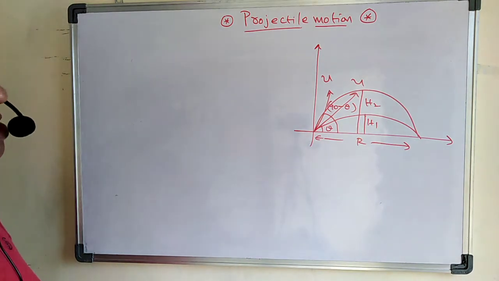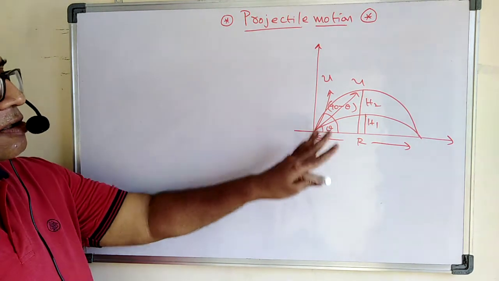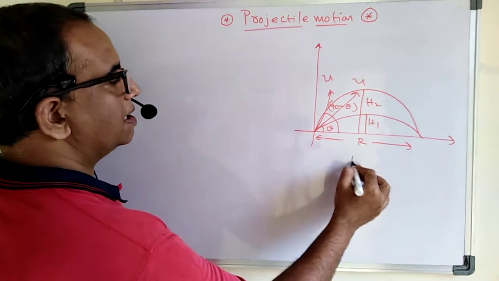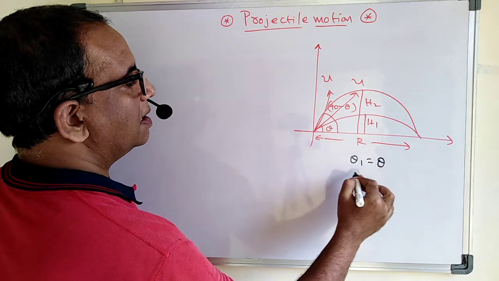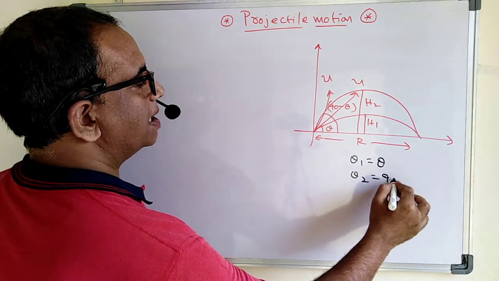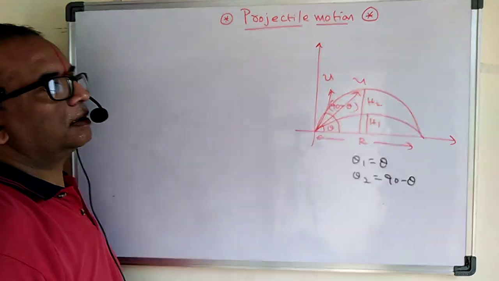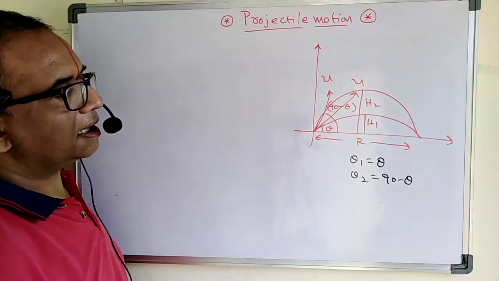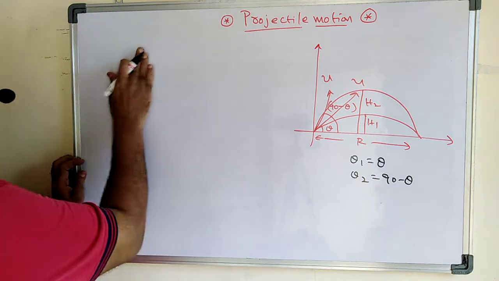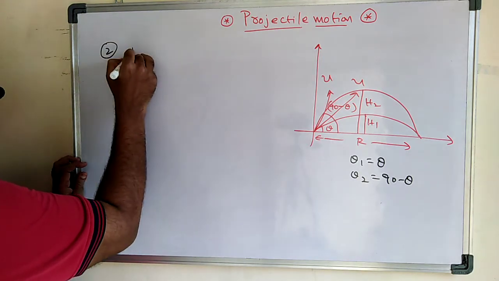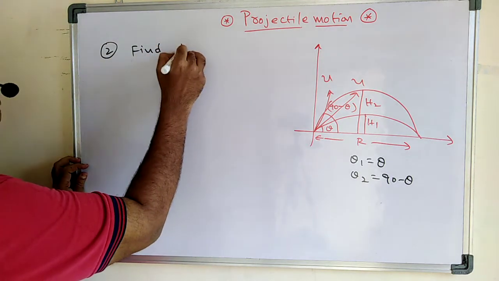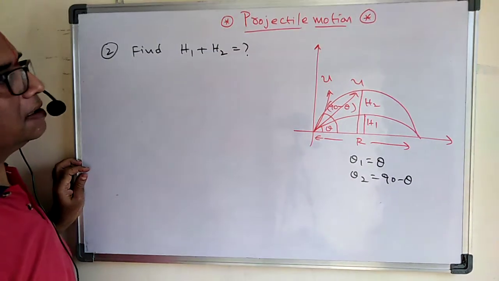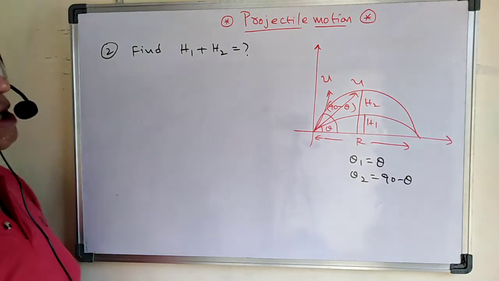When the angles are complementary, we got different heights. Theta 1 is theta, and theta 2 is 90 minus theta. Now the question for the second point: find the sum of the heights. So what is h1 plus h2? What is the sum of the heights? That is the question they ask here.